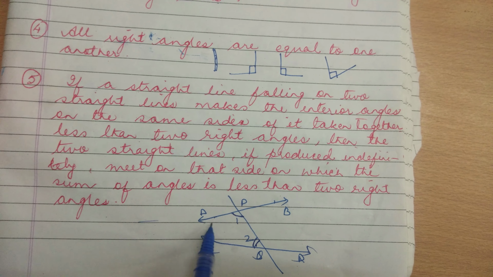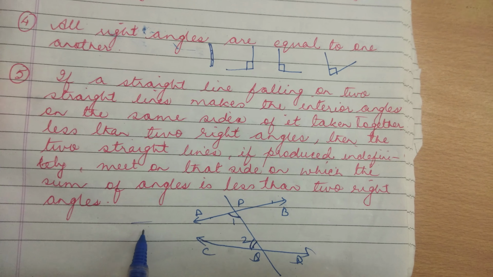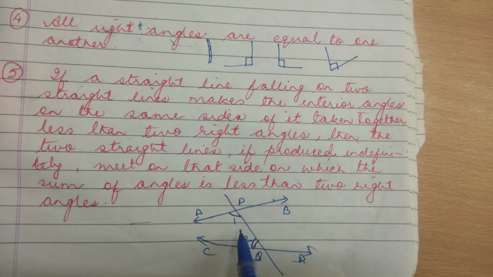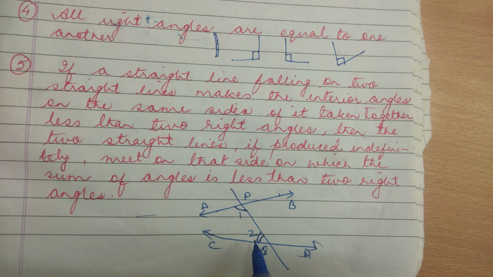When you extend these lines, at some point they will meet each other because the sum of the interior angles is less than 180 degrees.